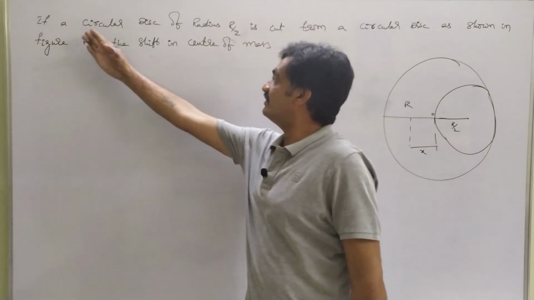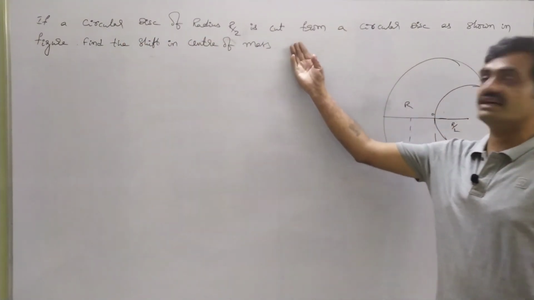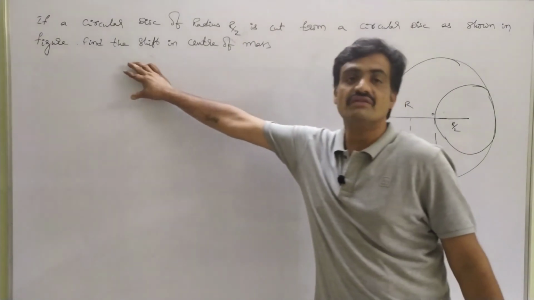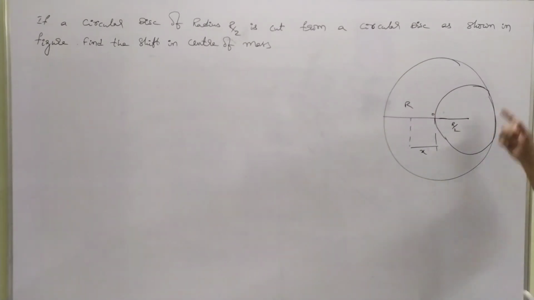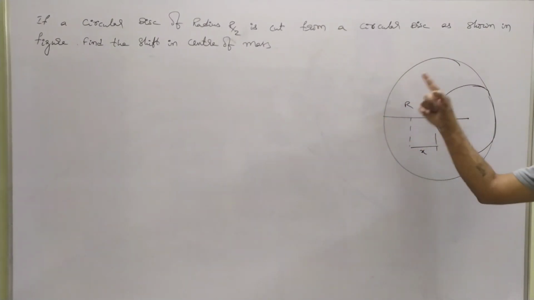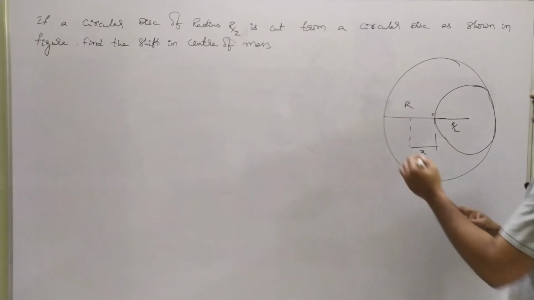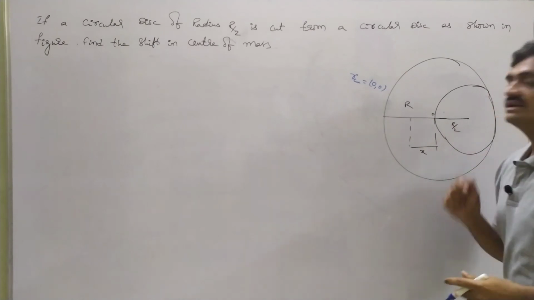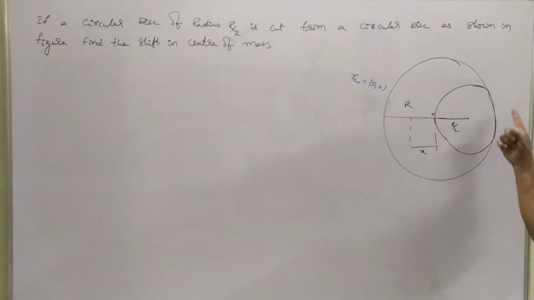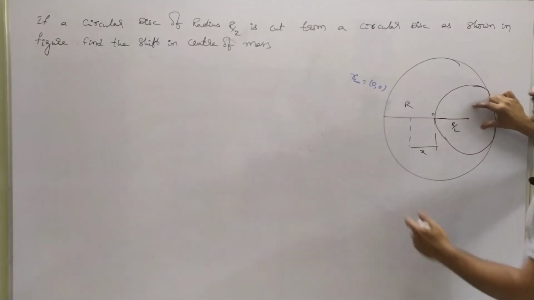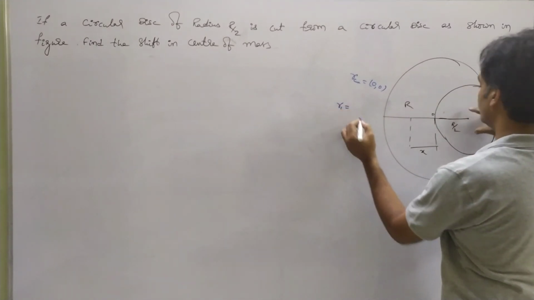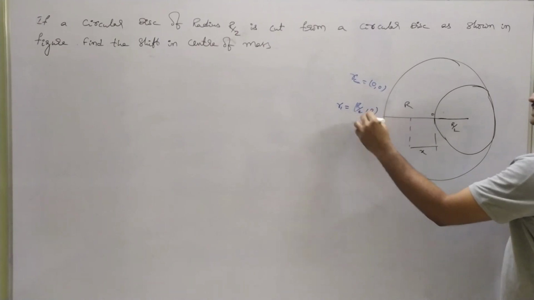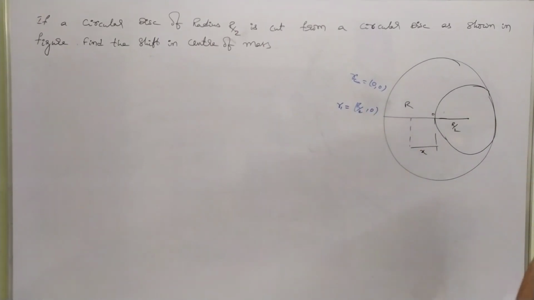The next problem is, if a circular disc of radius r by 2 is cut from a circular disc of radius r as shown in the figure, find the shift in the center of mass. Observe that here we considered a circular disc of radius r. Then the position of the center of mass for this disc is given as RCM equals 0, 0. When this part has been cut, the position for this part is given as r1 equals radius r by 2, 0, because along the y-axis we represent it as 0.